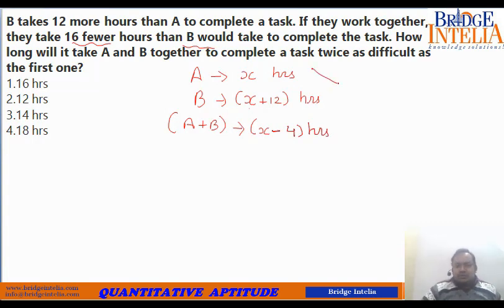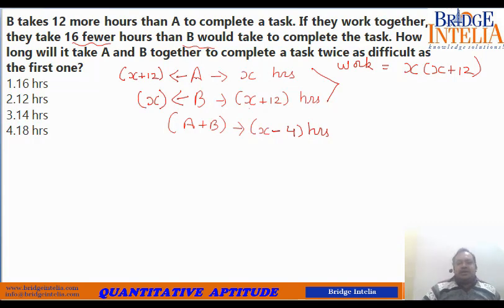Based on these two figures, we can assign mathematical value to work. So take the LCM. LCM of these two numbers is what? X into X plus 12. Based on that, you can take their individual outputs. Work by days taken. So X into X plus 12 divided by X, so A's per day output is X plus 12. Similarly, B's per day output would be this divided by X plus 12, so comes out to be equal to X.